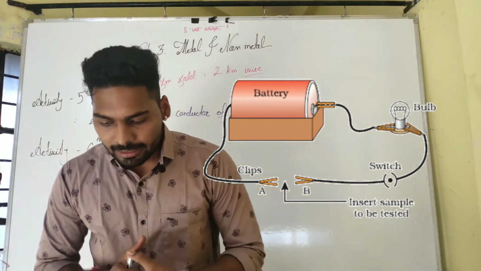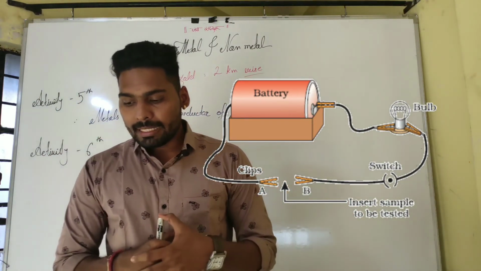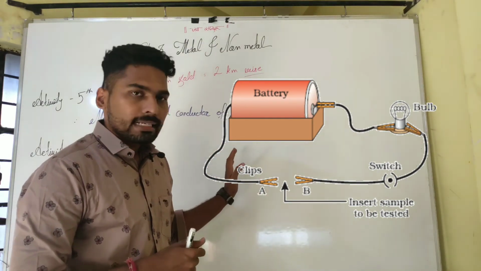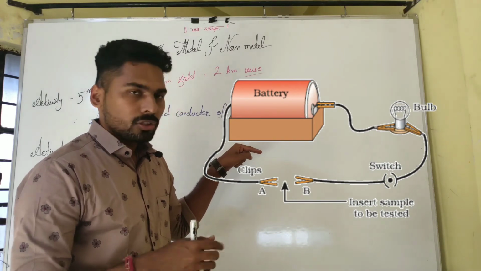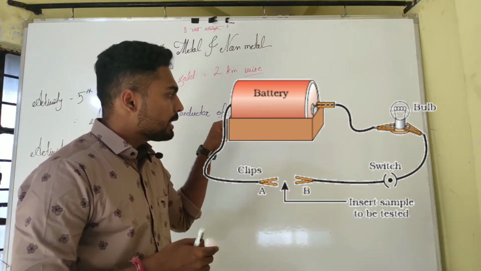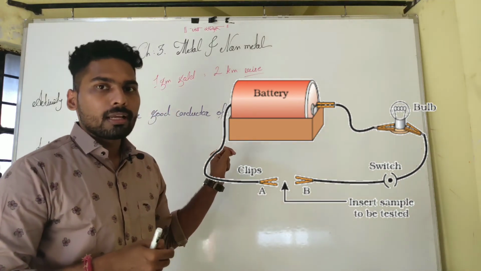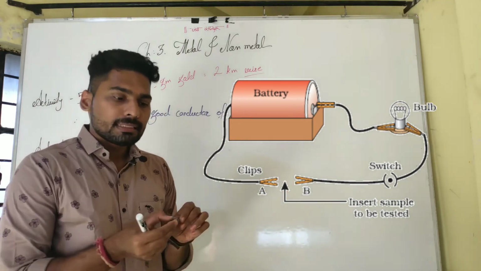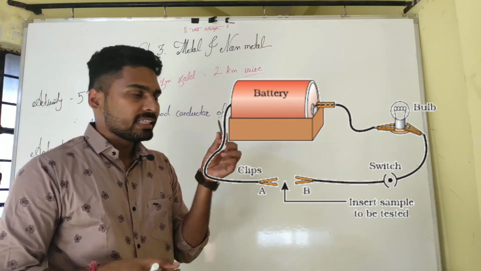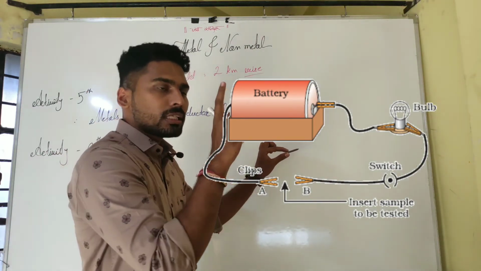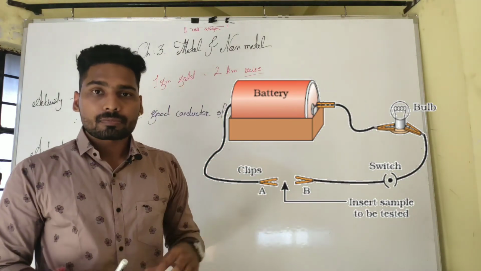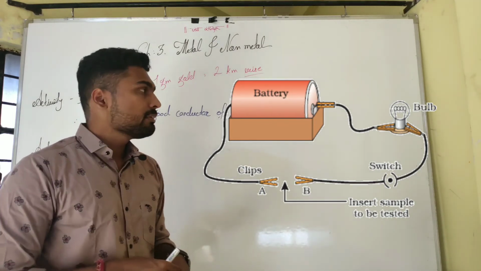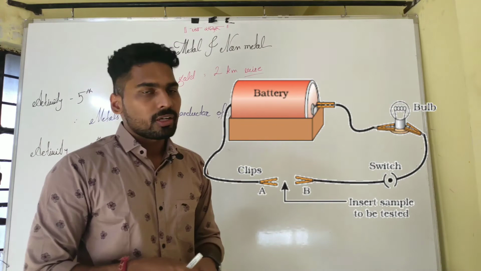Set up an electric circuit and place the metal between terminals A and B. You have to place a type of metal between the A point and B point, just like I am placing. Suppose I place a nail just between them, and you just have to switch on that electric circuit. Do it carefully and with the help of your teachers or elders.